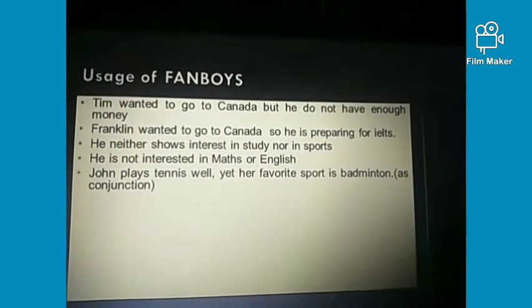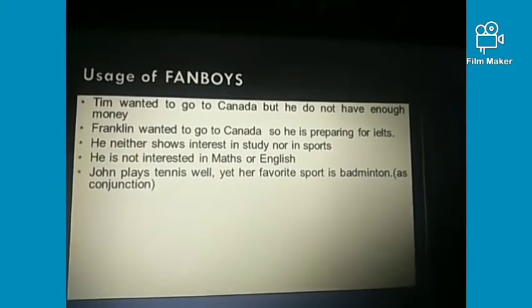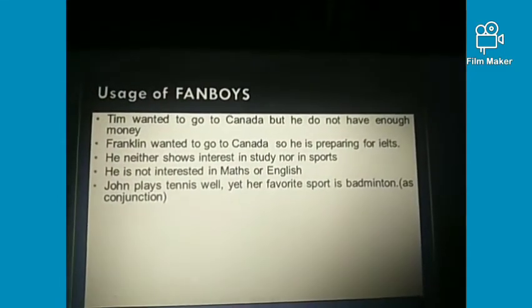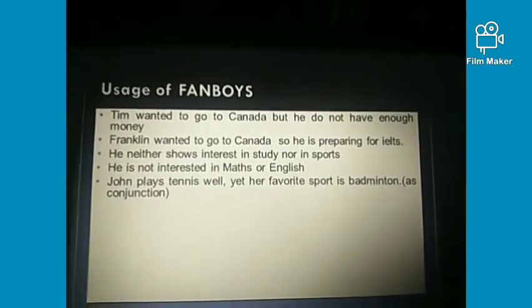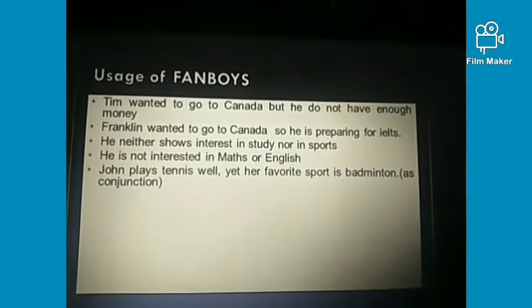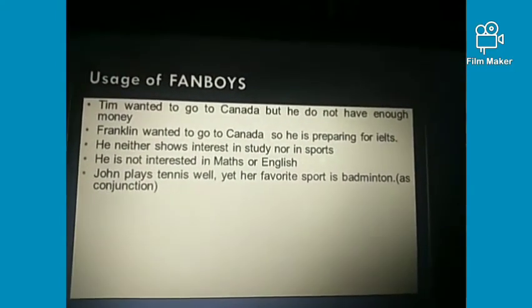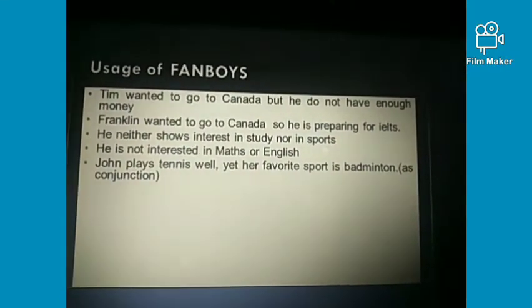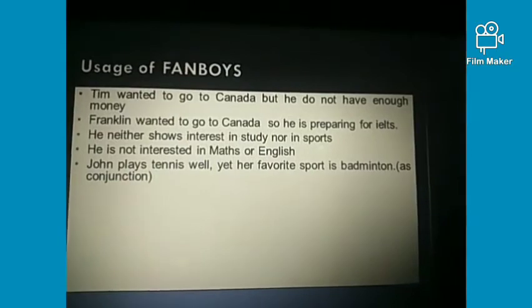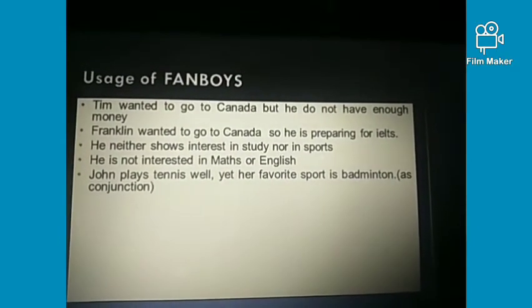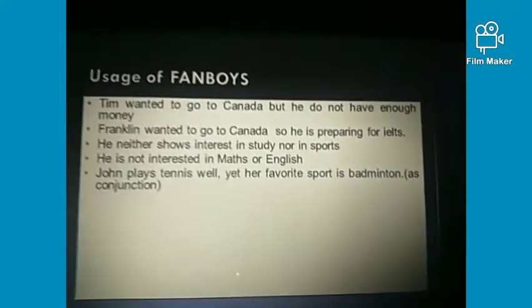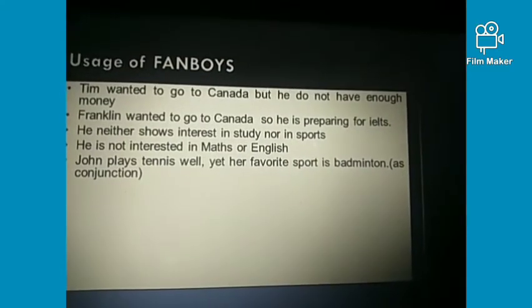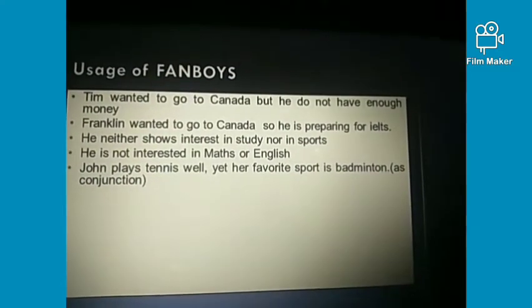Next one is yet. John plays tennis well, yet her favorite sport is badminton. Here we have used yet as a conjunction. Here you can see both are independent. Her favorite sport is badminton is independent, and John plays tennis is also independent, right? And here we have used yet as a conjunction.